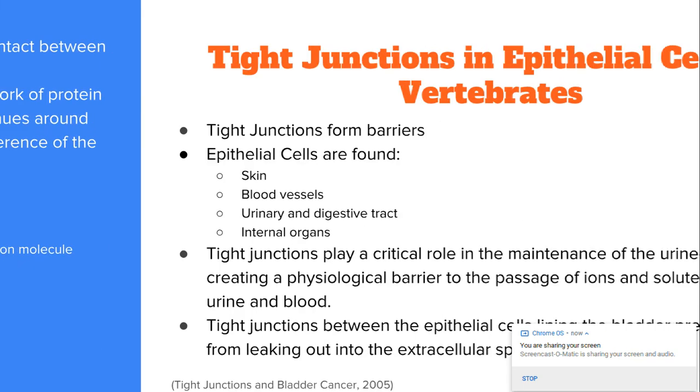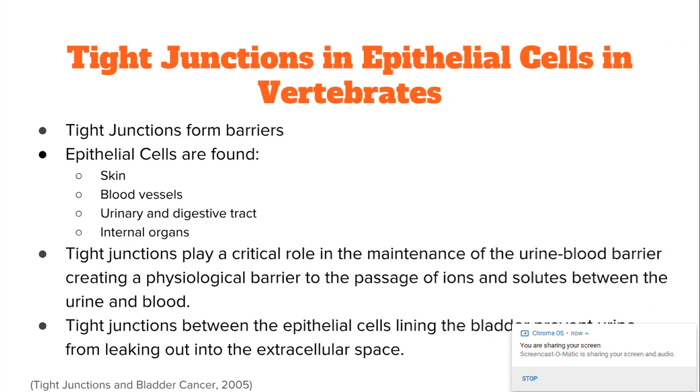Tight junctions in epithelial cells and vertebrates. Tight junctions form barriers. The physiological function of tight junctions is to form barriers for cells like epithelial cells, which are found on the surface of your body, blood vessels, urinary and digestive tract, and internal organs.